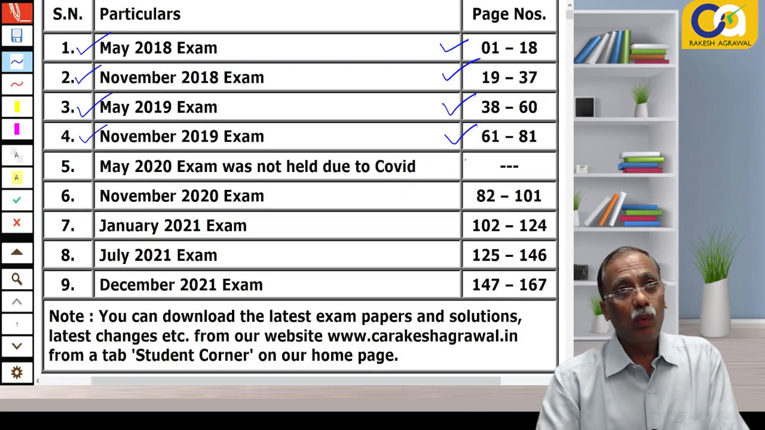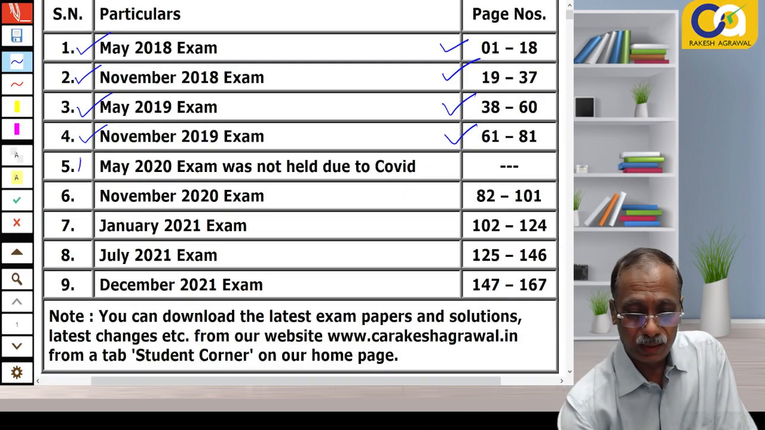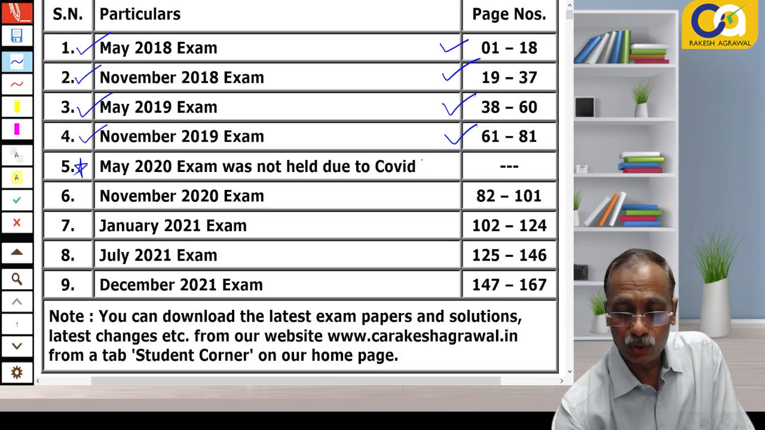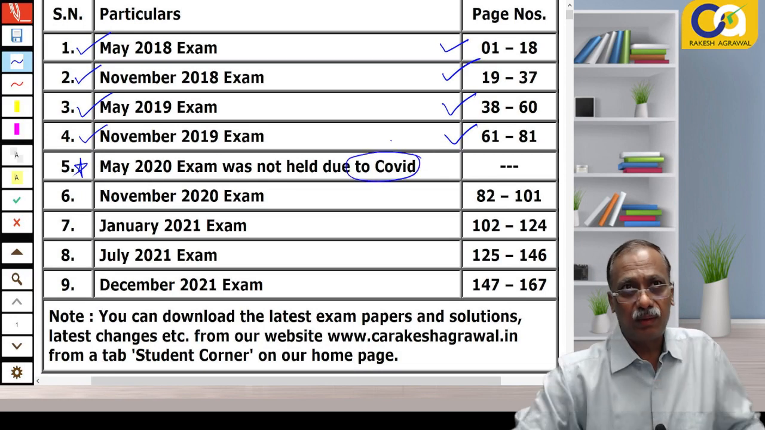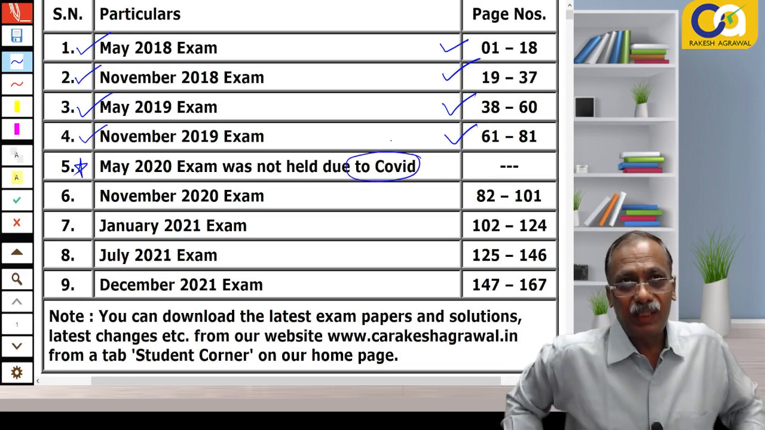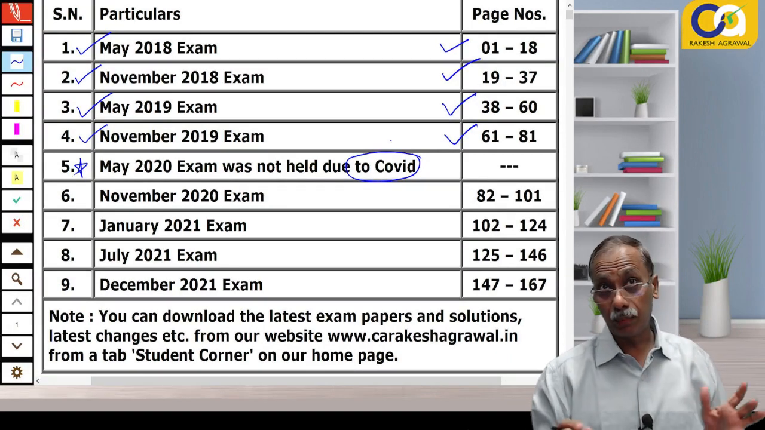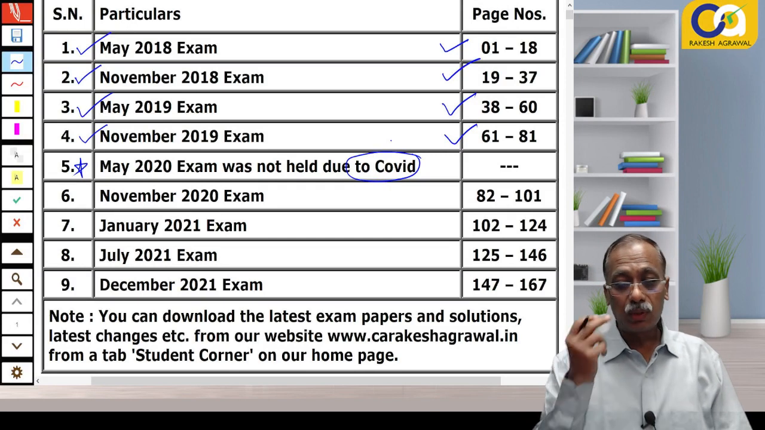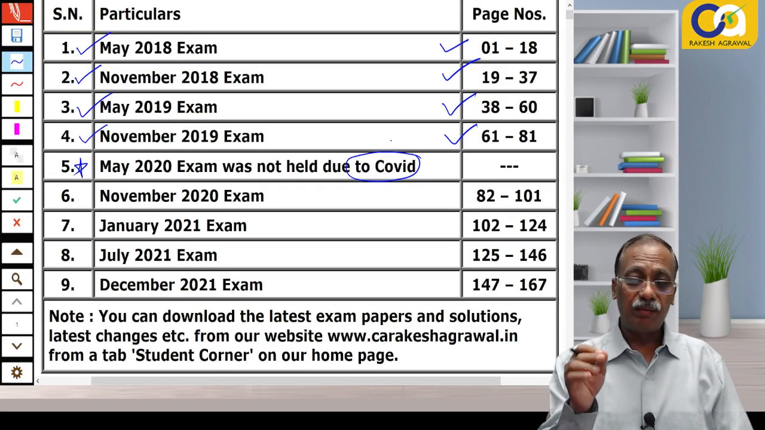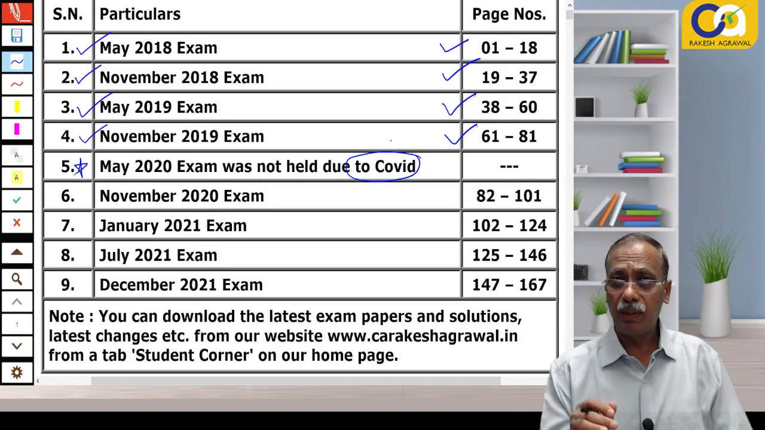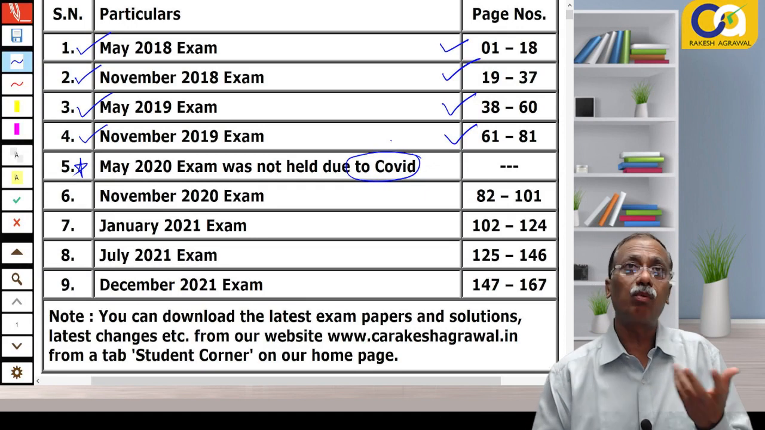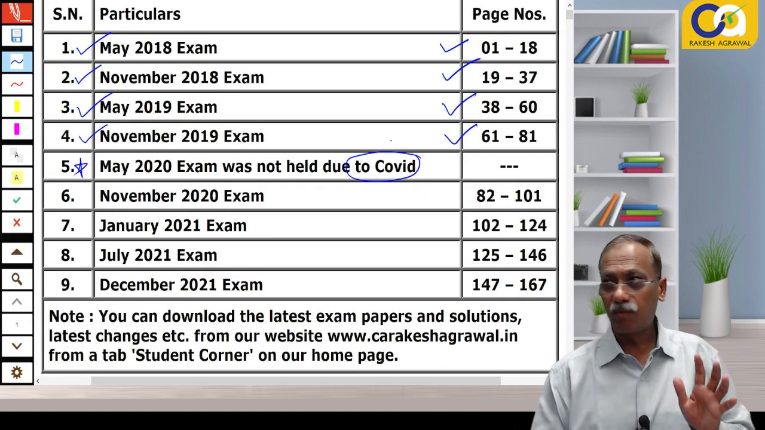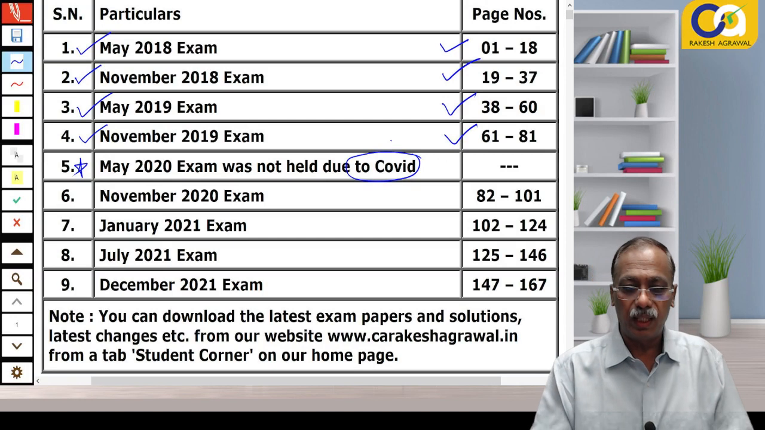Now in between, one exam didn't take place, and that is the May 2020 exam, which was not held due to COVID. If you remember, in 2020, in the month of March, there was a complete lockdown in the whole country. So this exam never took place. I've just mentioned it there because if I don't mention it, students will say that I have skipped one of the exams. So I've not skipped. There was no exam conducted in May.